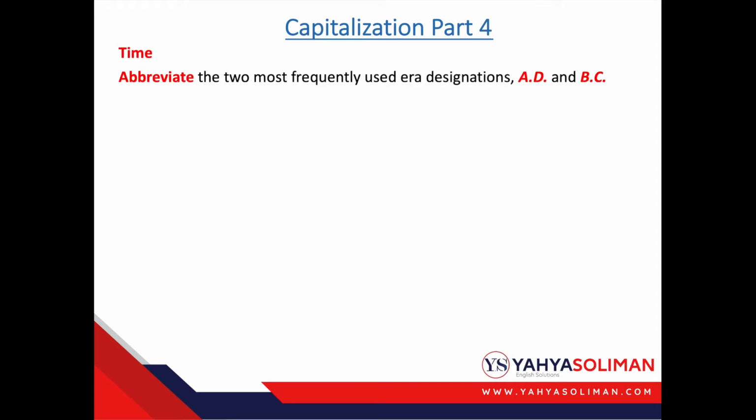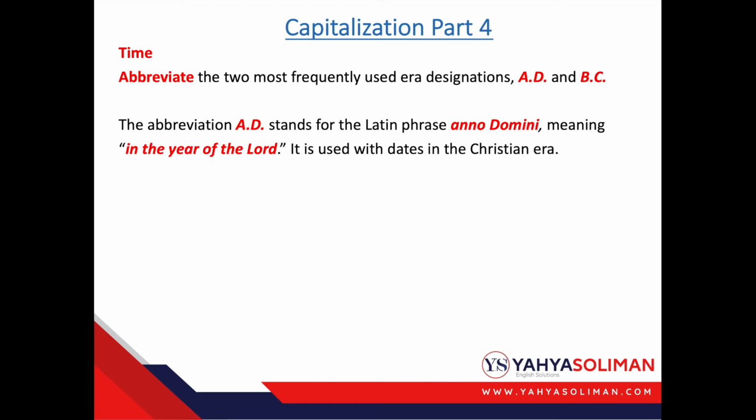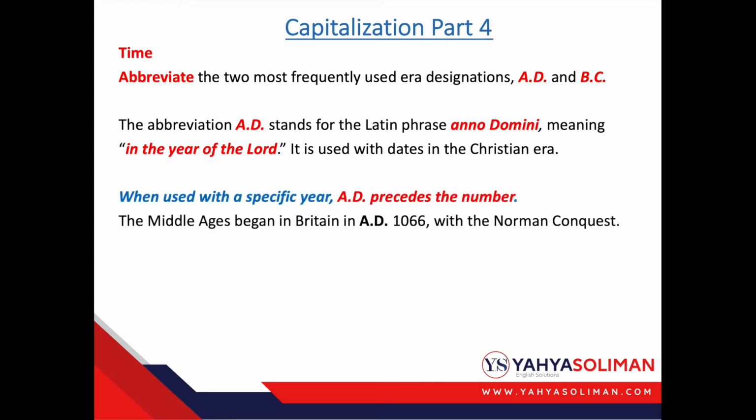Abbreviate the two most frequently used era designations, AD and BC. The abbreviation AD stands for the Latin phrase Anno Domini, meaning in the year of the Lord. It's used with dates in the Christian era. When used with a specific year, AD precedes the number. Here it comes before the number.